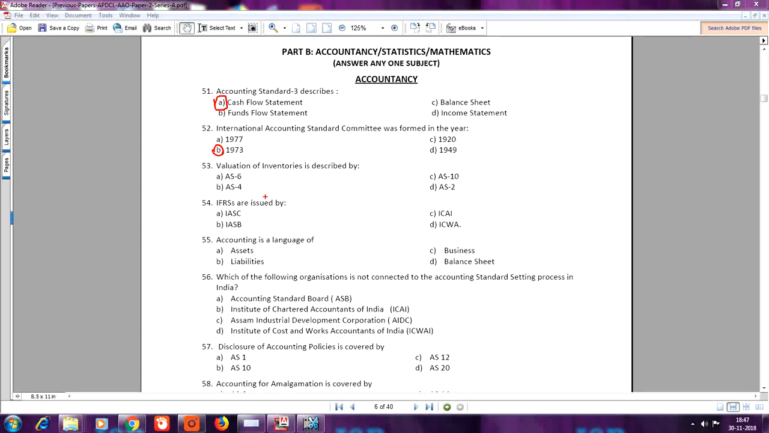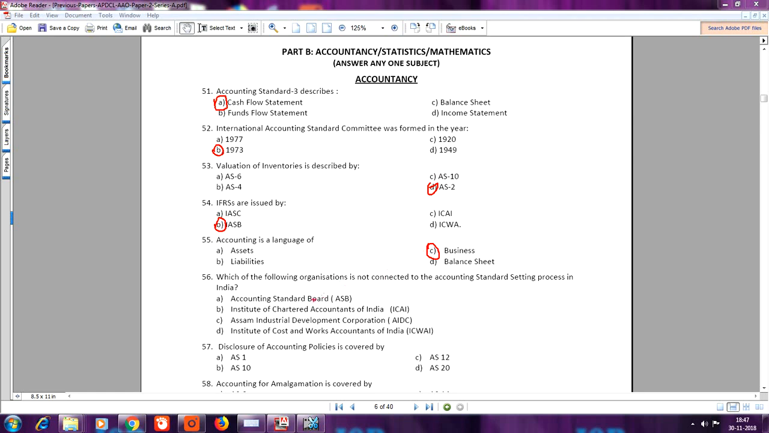Question number 53. Valuation of inventories is described by. Here the answer is AS 2. Question number 54. IFRS are issued by. Here the answer is B, IASB. Question number 55. Accounting is a language of. Here the answer is C, business.